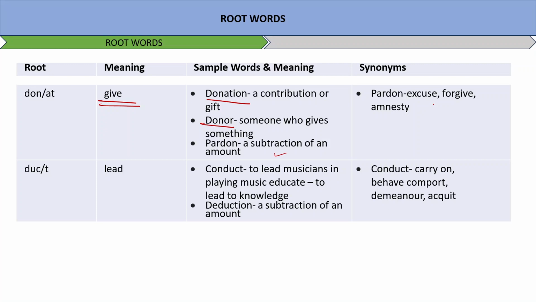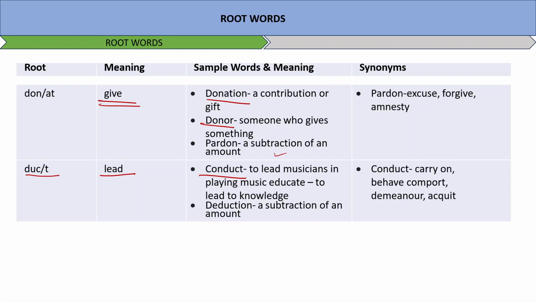Again, the word duct, which means lead. Conduct, to lead musicians to play music. Educate, to lead to a knowledge. Deduction, a subtraction of an amount. Conduct, carry on. Conduct is definitely a common word, and the words synonymous to conduct would be carry on, behave, comport, demeanor, acquit. All these words we can associate with the term conduct.